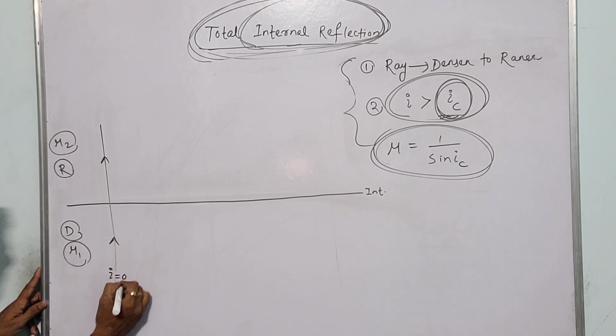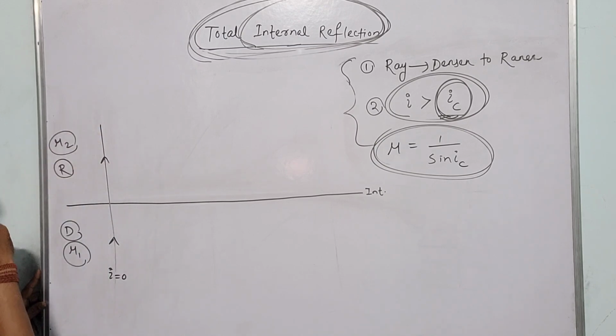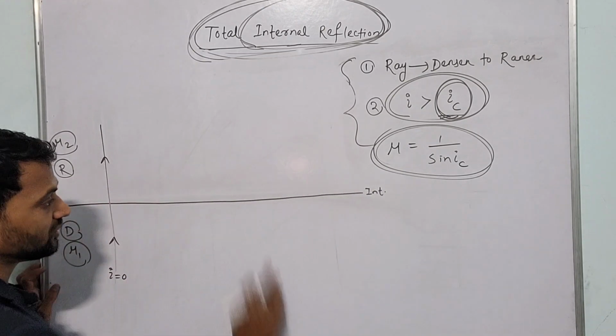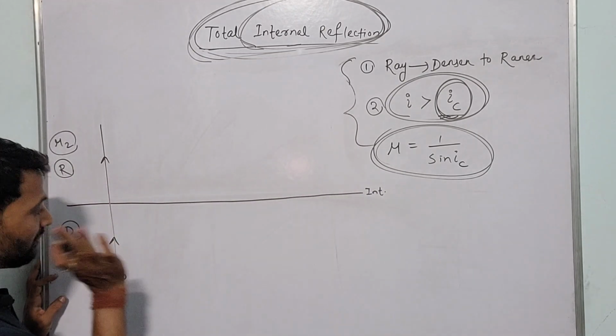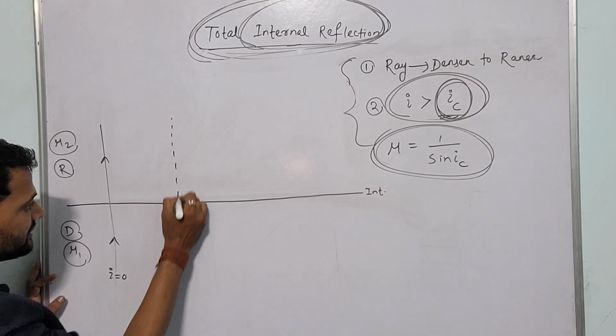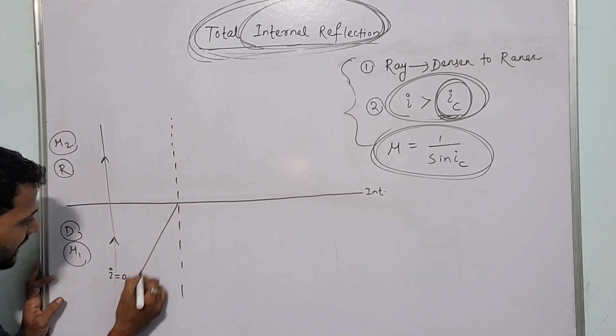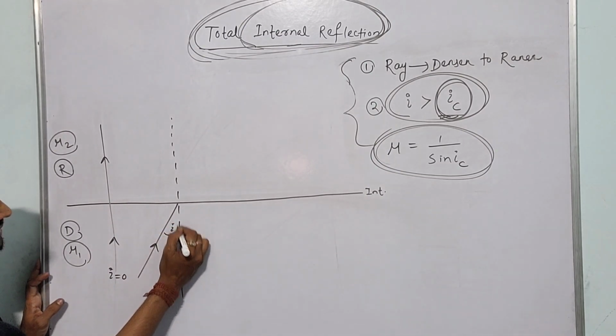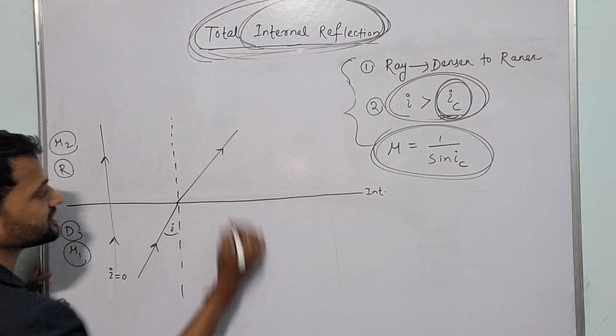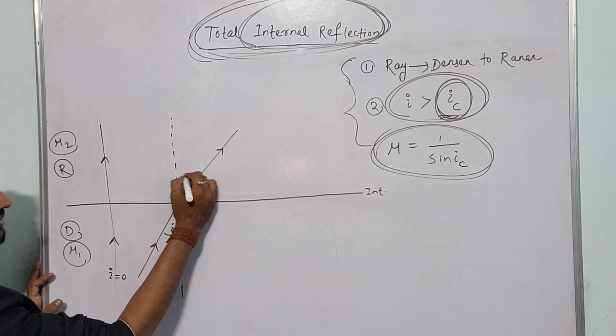In the first case, the incident angle is 0 and the refracted angle is 0, since the incident ray is normal to the interface or plane. Now the first point: if I increase the value of the incident angle, the refracted angle also increases. This one is the refracted angle.